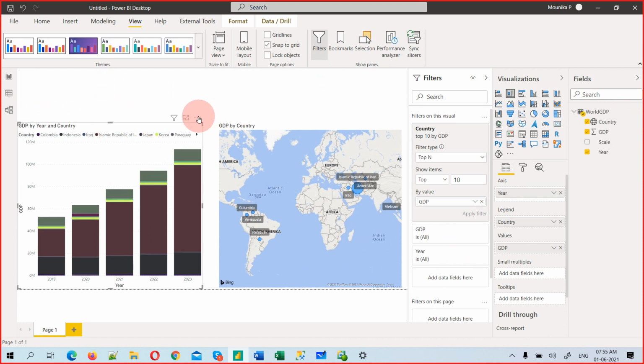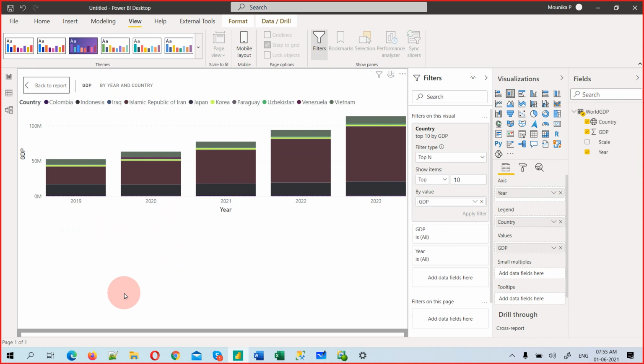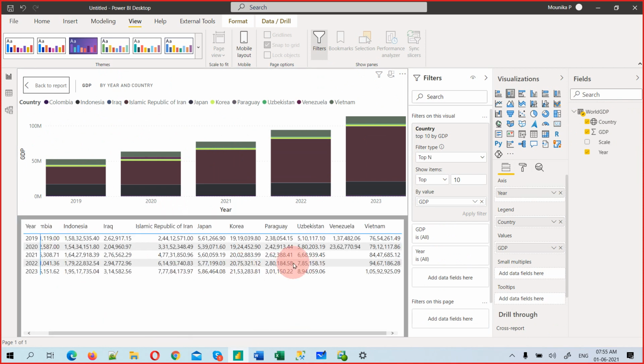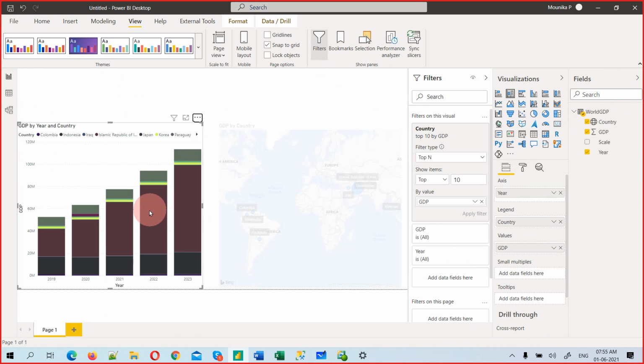So what we can do, I'm showing this export data. You can export this data into CSV. You can show that as a table. See, this is a visual, and under it you can see the data in tabular format. So you can go back. How I come back: I'll go to the three dots, show as a table, and remove spotlight. Spotlight means torchlight. The others go dim and this one is highlighted. So that is called spotlight.